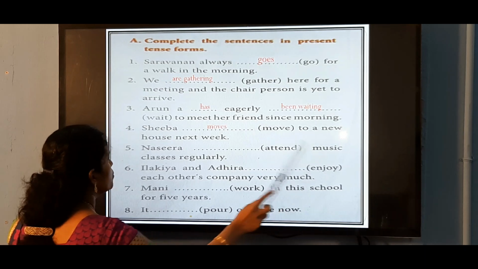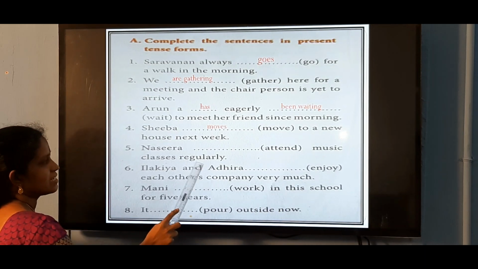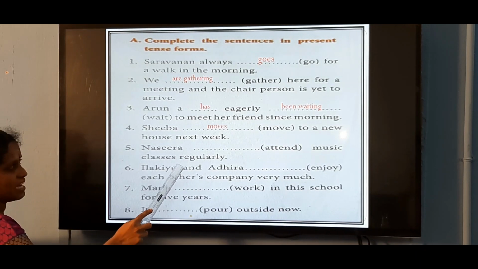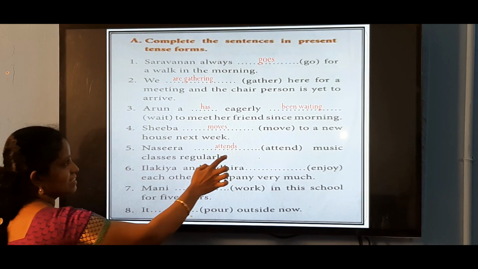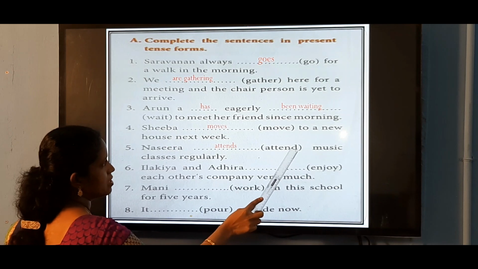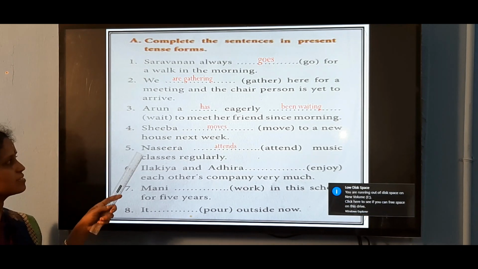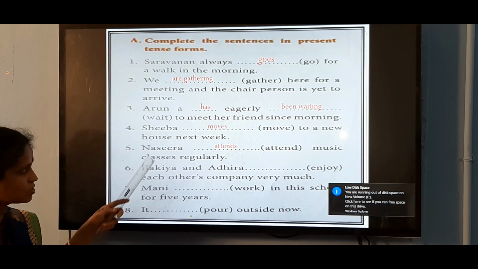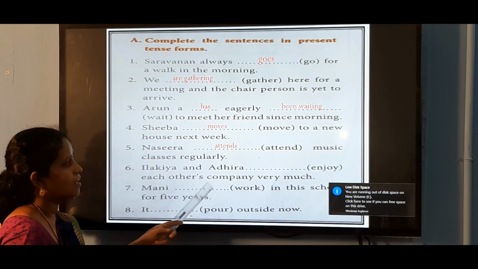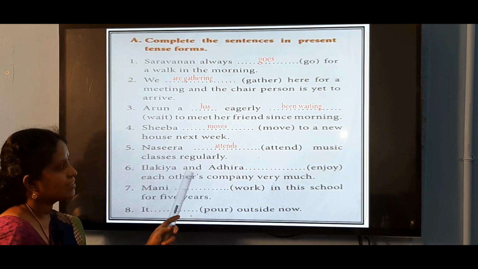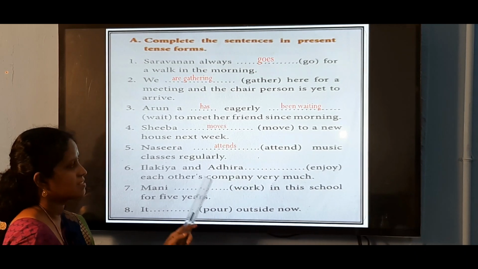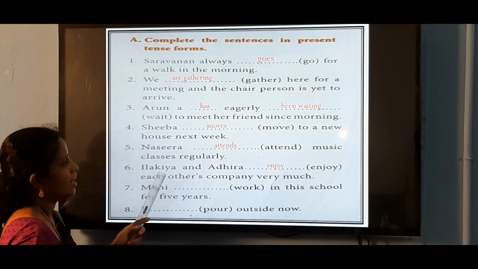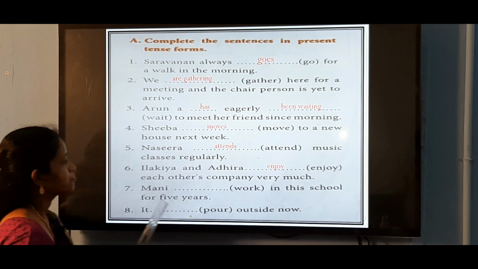Nazira attend music classes regularly is a regular action. To denote a regular action, we use simple present tense. So, Nazira attends. We add s to the verb because the subject is third person singular. Ilakya and Adira, plural form. Ilakya and Adira both enjoy each other's company very much. Simple present tense. Ilakya and Adira enjoy.